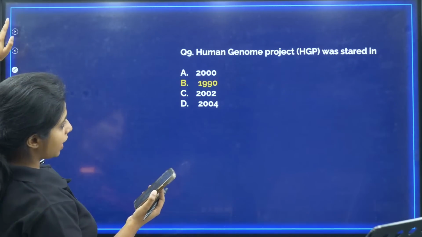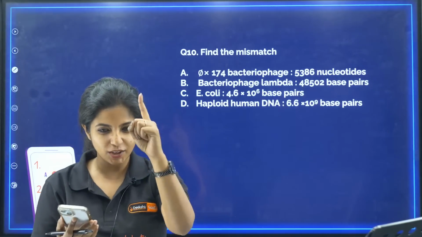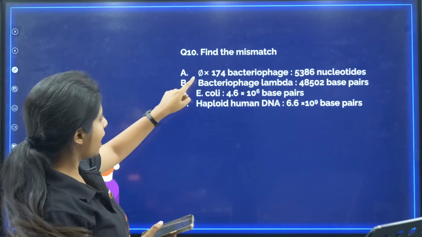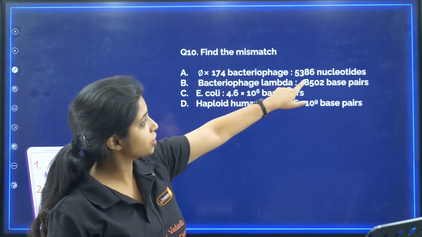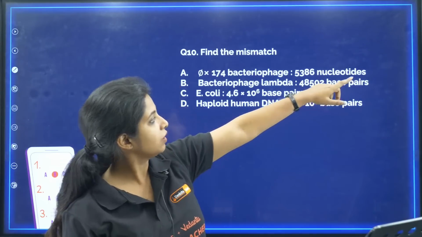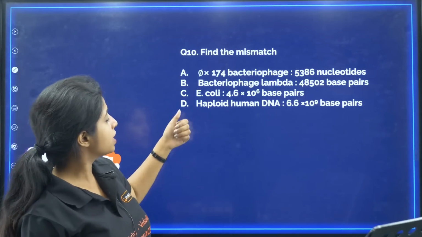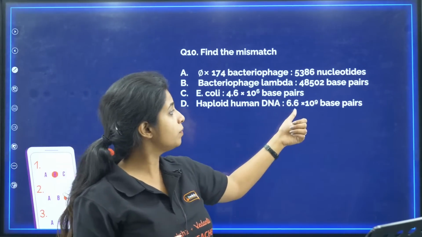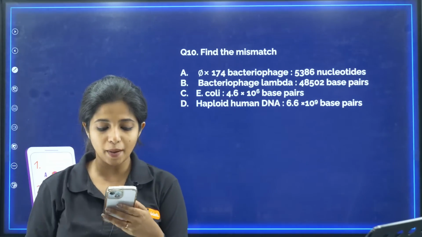Okay, going ahead. Okay, now find the mismatch. Again, something that I need your answer from. I need you to answer. Okay, you have phi X 174 bacteriophage having 5386 nucleotides, bacteriophage lambda as 48,502 base pairs, E. coli with 4.6 into 10 to the power 6 base pairs, haploid human genome, human DNA 6.6 into 10 to the power 9 base pairs. What is the mismatch over here?